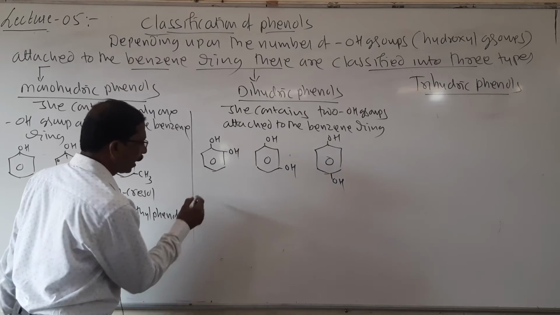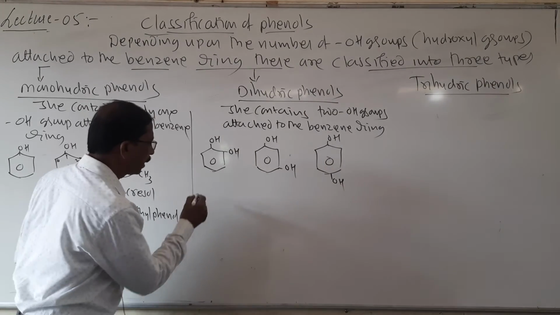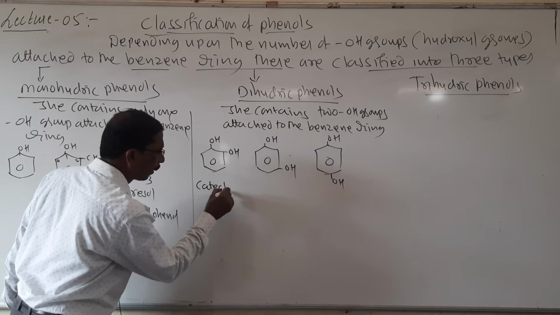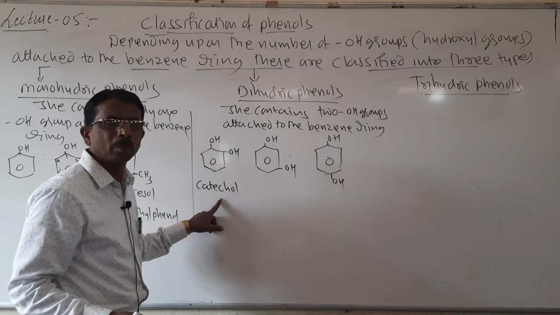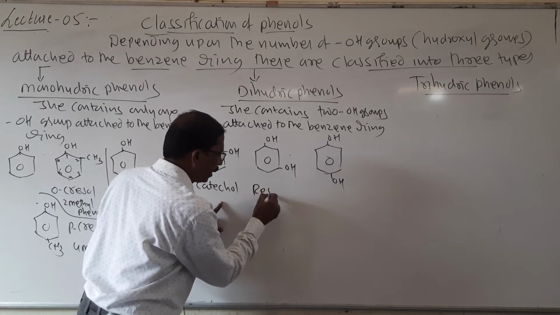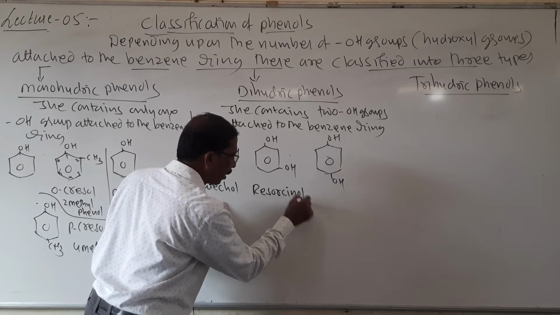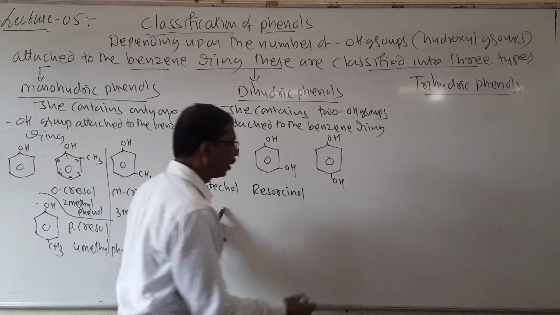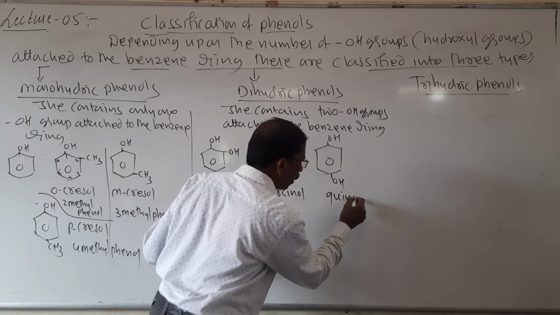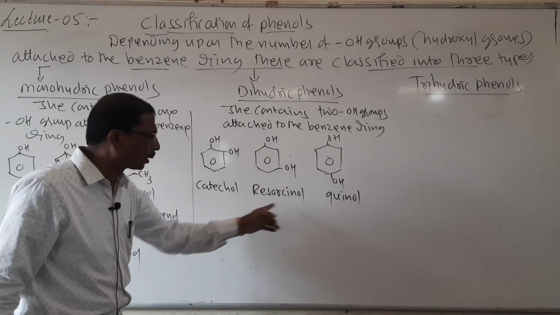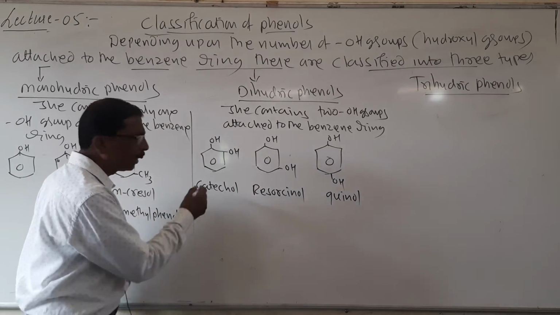The first one is called catechol, the second one is called resorcinol, and the third is called quinol. These three are the common names. Then what are the IUPAC names?